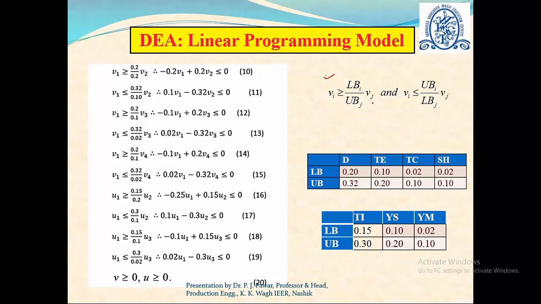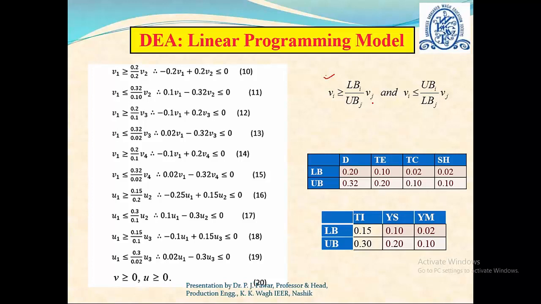So here now we will be comparing the first attribute with the third attribute. The first two equations compare the first attribute with the second attribute, whereas the next two equations will be to compare the first attribute with the third attribute. So again, I will set i equal to 1 and j equal to 3. Thus for the third attribute, the lower bound value is 0.02 and the upper bound value is 0.10.